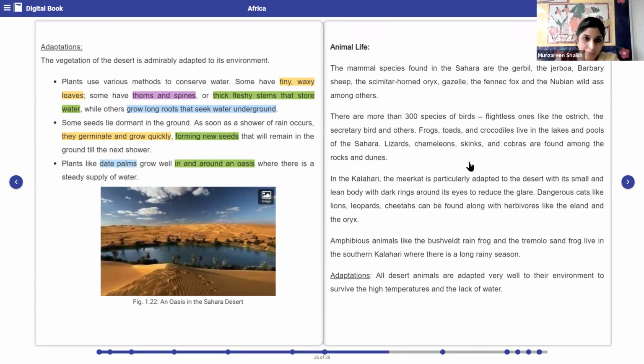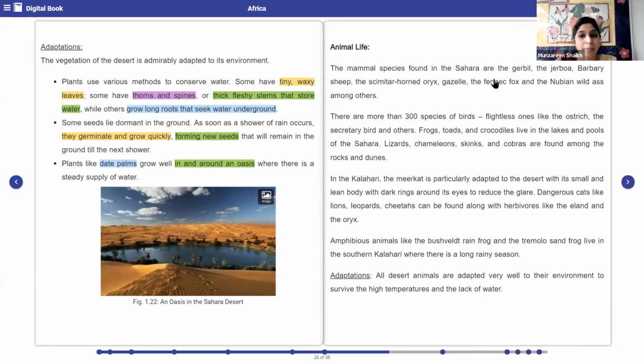Now see, basically yesterday also we saw the type of animal which we find in one particular region depends upon the type of vegetation which is available in that region, right? So now we had seen what type of vegetations are available in the desert region. Now we will see which animals will be there in this particular region.